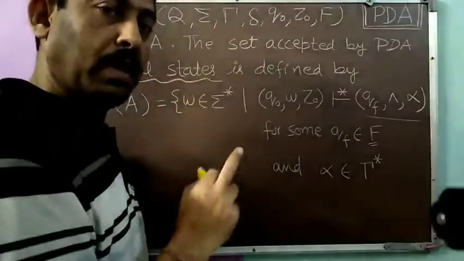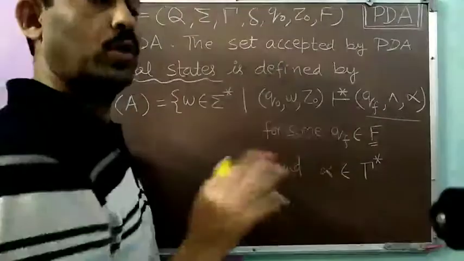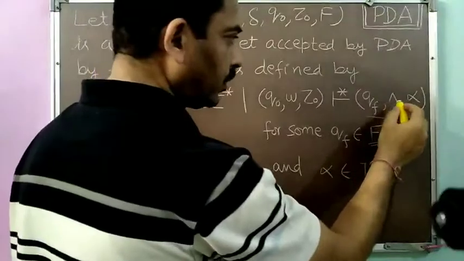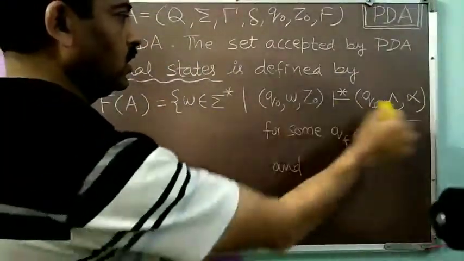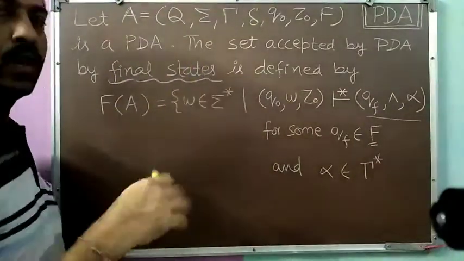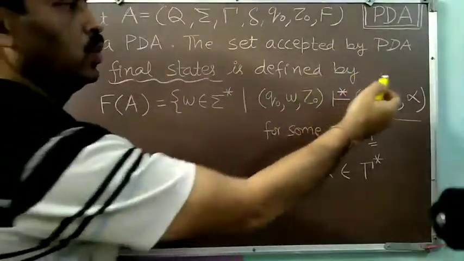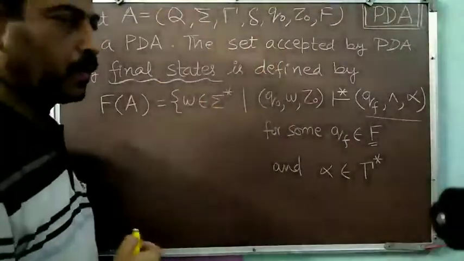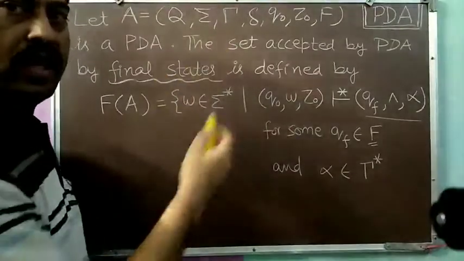Just remember, our PDA cannot function if our pushdown store is empty, so something should be on the pushdown store. So alpha belongs to rho asterisk, anything can be there, and the input string has been fully processed. This is the definition of the language defined by a PDA through the final state. All such words which reach from the initial ID to an ID of this form, ultimately reaching a final state after processing the whole string, will be successful over this PDA by the final states.